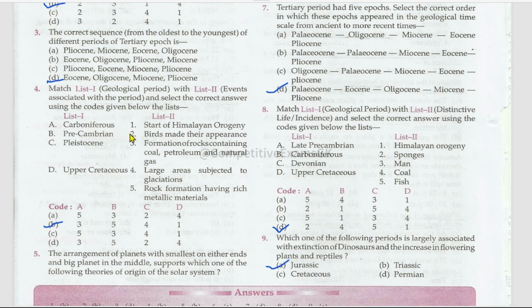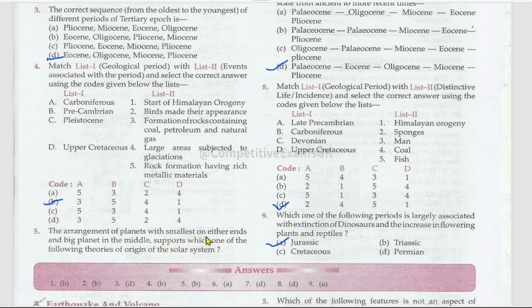Carboniferous period related to formation of rocks containing coal, petroleum, and natural gas. Precambrian period related to rock formation having rich metallic materials. Pleistocene period related to large area subjected to glaciations. Upper Cretaceous period related to start of Himalayan orogeny.